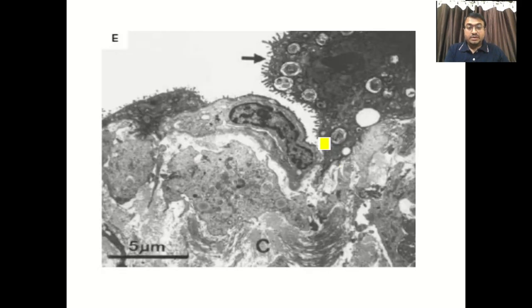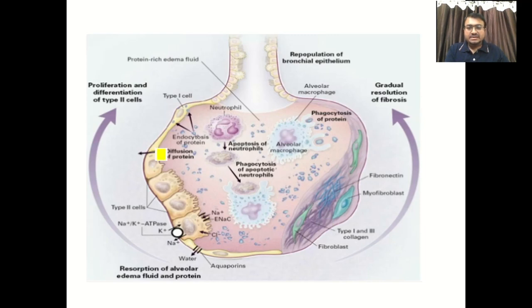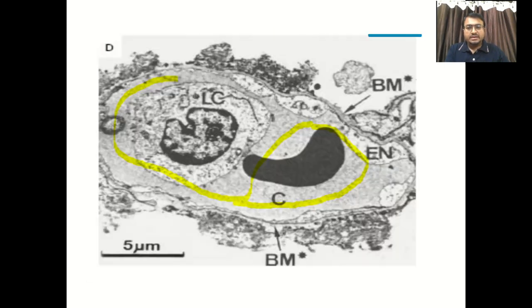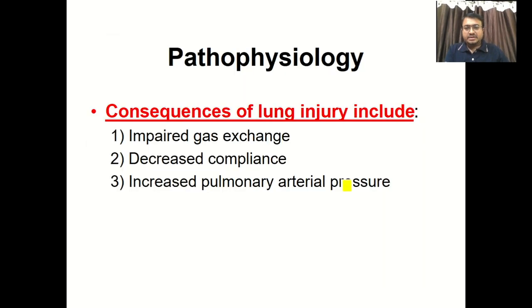Now there is proliferation of type 2 pneumocytes over here, so it is the second phase. Again this is an electron microscopic image, and lastly there is fibrosis. Now you can see tremendous proliferation of fibroblasts. This is the resolving stage. So these are the three stages of ARDS.